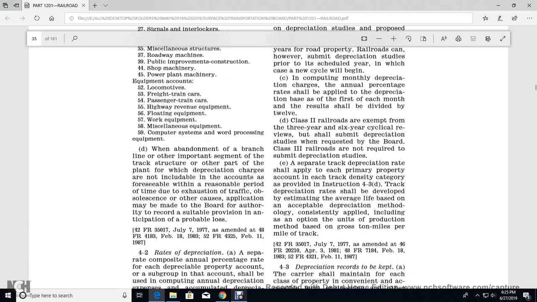When there is abandonment of a branch line or an important segment of the track structure, the part of the plant with the depreciation is includable in the account over a foreseeable, reasonable period of time due to exhaustion of the traffic, obsolescence and other costly absence, if there may be on the board's authority a record suitable to provision for the anticipation of the probable loss.